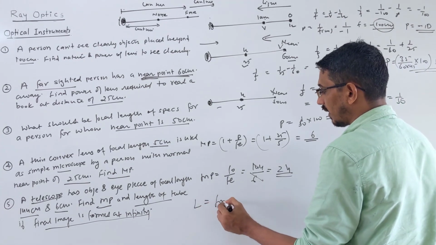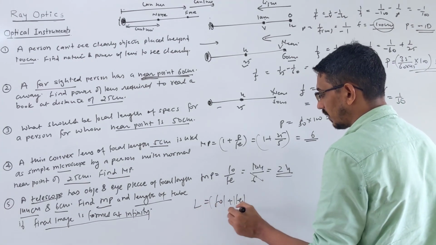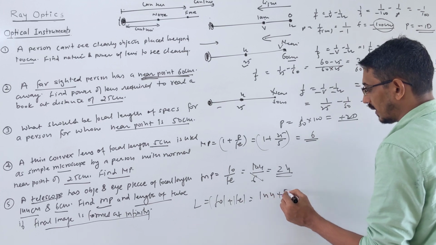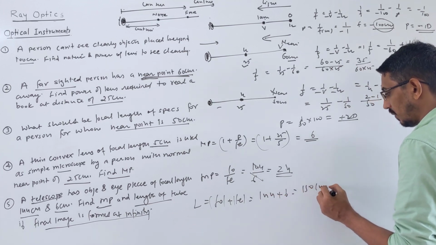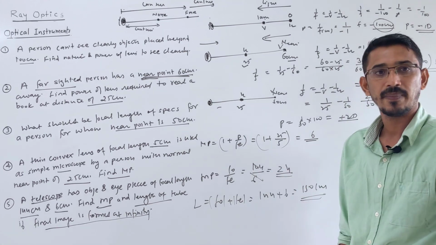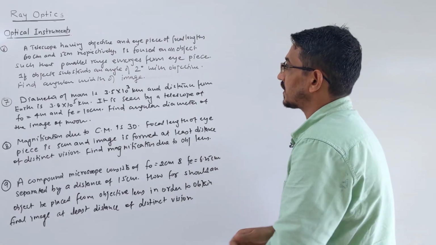The length of the tube is called what? f naught plus fe. Just the magnitude we have to take, right? So that's 144 plus 6. What is the answer? 150 centimeter. That's all. Okay. Question number 6.